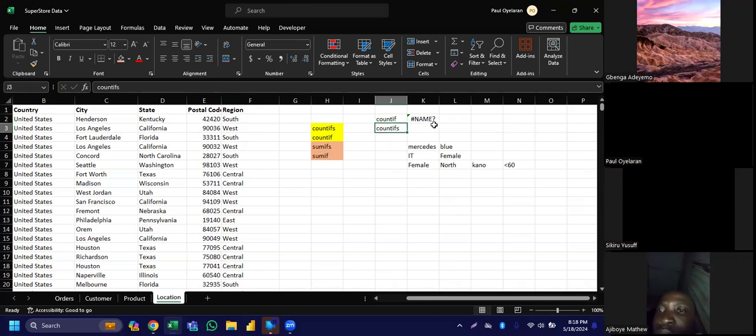Like now, I can use Countif to count only staff. If I say, how many staff do we have in sales department? It's only a single criteria. I'm not counting maybe they are female or they are male, maybe they are in the north or they are in the south. I can still use my Countifs to get it. But I can't use Countif to get anything that is more than one criteria. But Countifs can handle anything that is greater than one criteria. I'm sure we all got that explanation too.